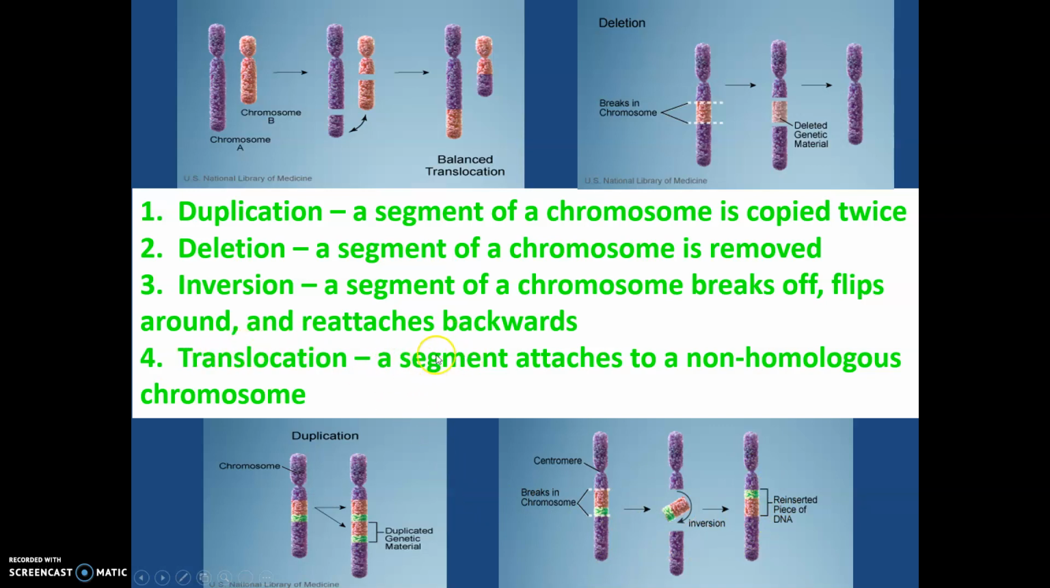The last one is translocation. In this one, a segment attaches to a non-homologous chromosome. So these two chromosomes are not homologous. They're not paired up. And we have sections break off from each, and then they switch.